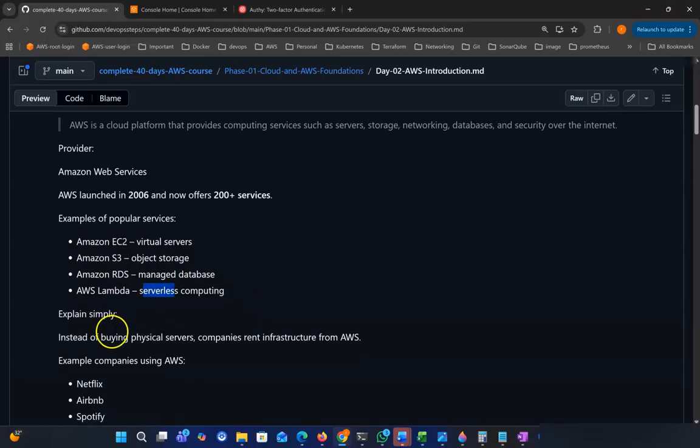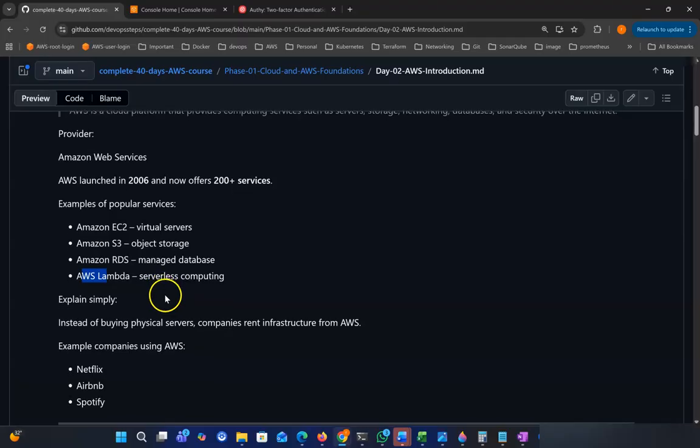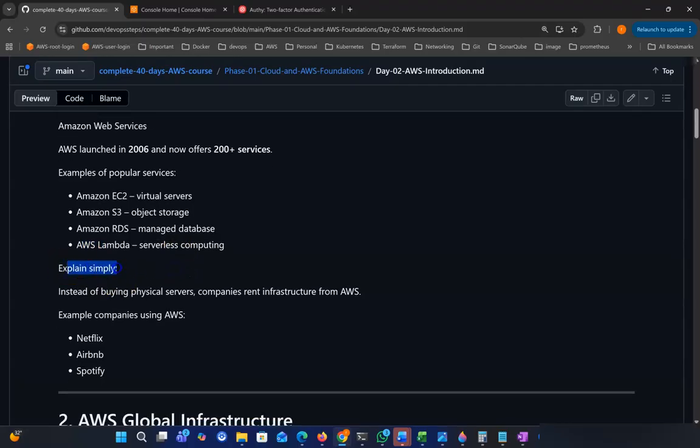So EC2 is kind of our data center server, S3 will store our data, RDS is a relational database, and AWS Lambda is serverless computing, where we can put our application or code. Everything is ready.